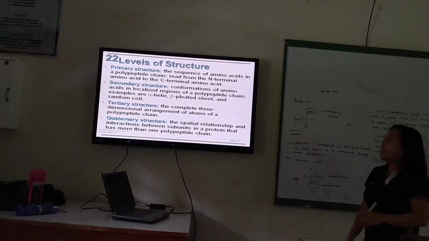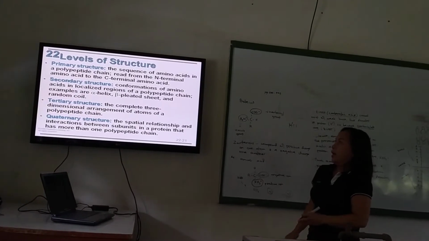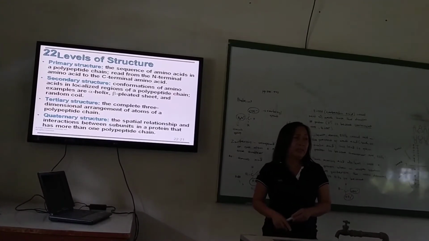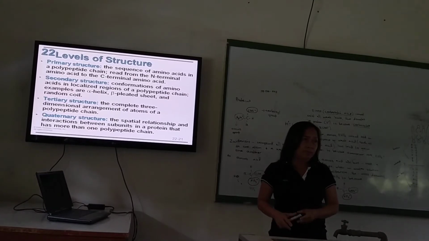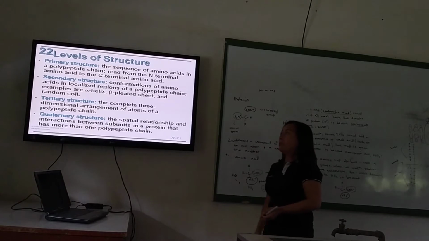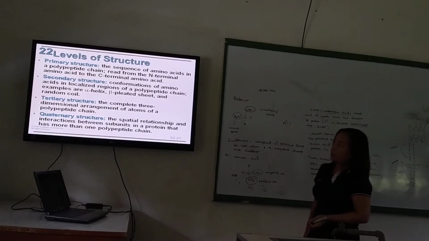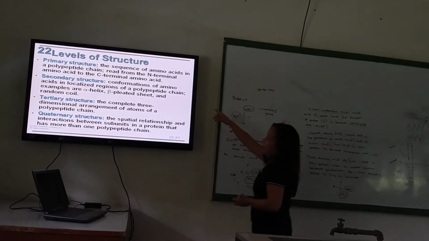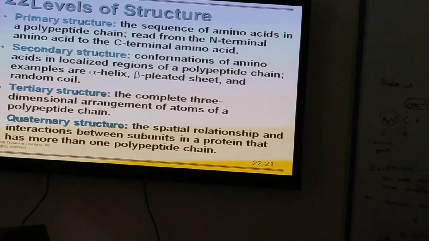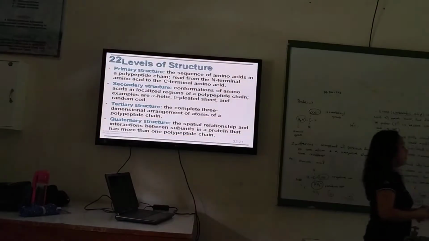Now, proteins can be classified based on their structure. Say, it could be a primary structure. When you say primary structure, the primary structure protein is said to be linear.